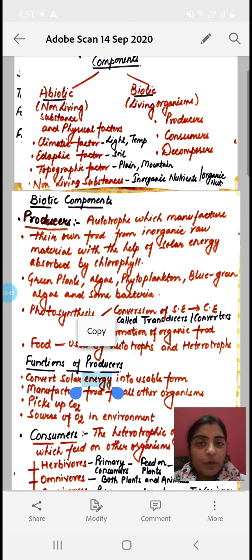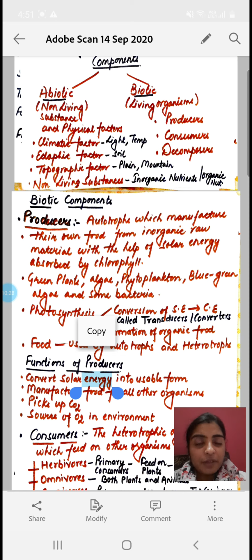Abiotic components, as I have already discussed with you, include the physical factors. So what are the physical factors? There are various kinds of physical factors like the climatic factors. The word is giving us a hint. Climatic factor means those that are related with the climate. Okay, so light, temperature, humidity, these are all climatic factors which influence the growth of the biotic components. Okay, they interact with the biotic components, or these climatic factors have a role in the growth and development of the biotic components. So they both interact with each other.